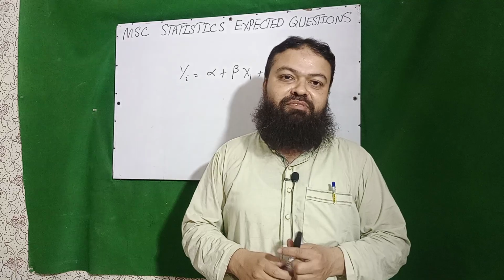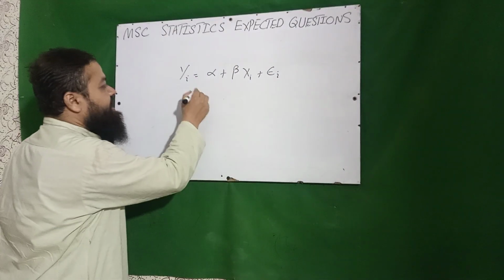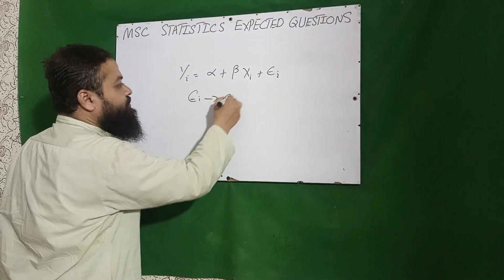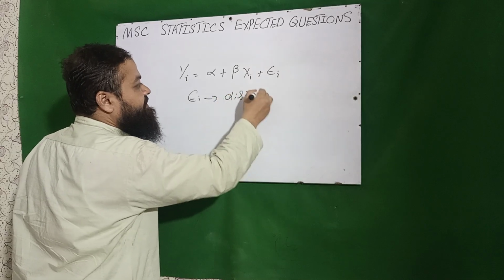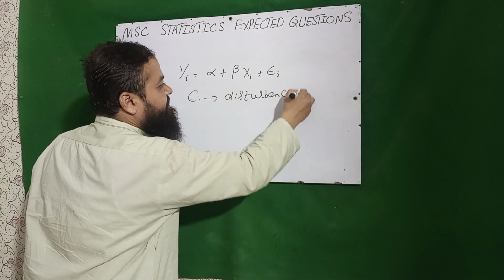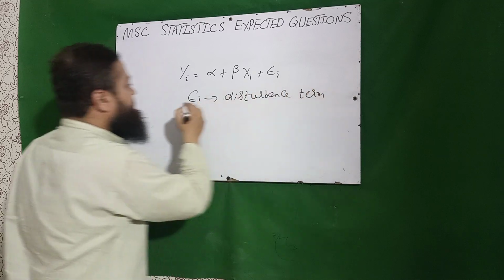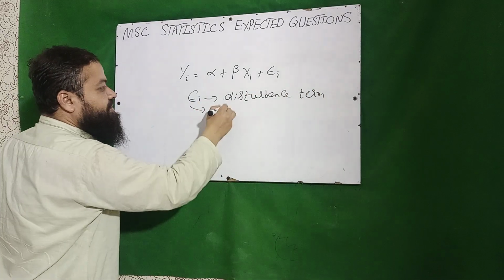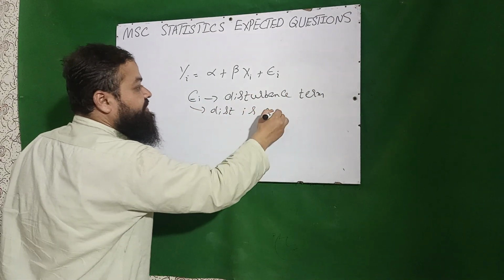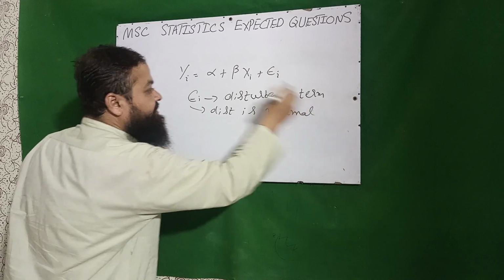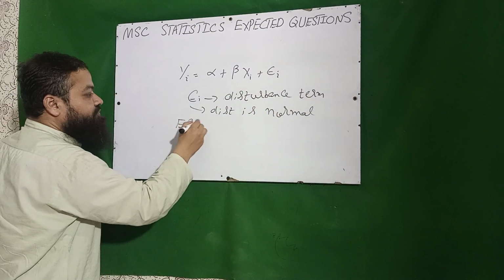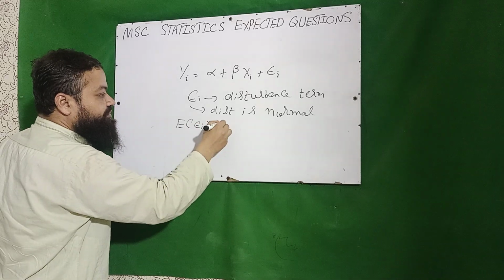Very important concepts. First of all, I will tell you error term, which is also called disturbance term. Its distribution is normal. A very important question. Its distribution is normal and expectation of error term is equal to 0.